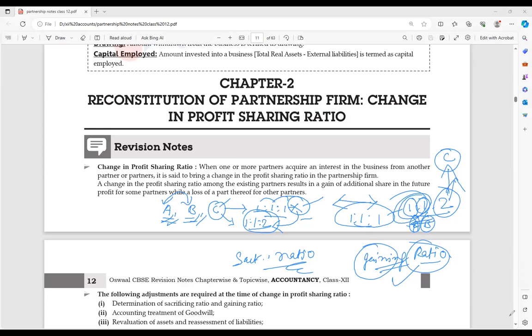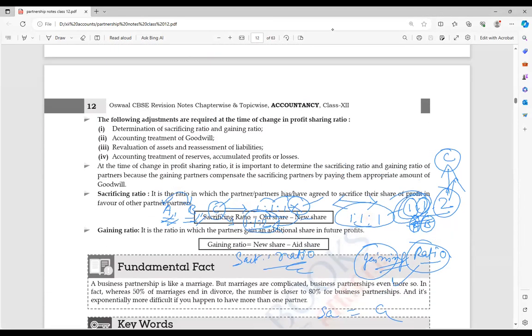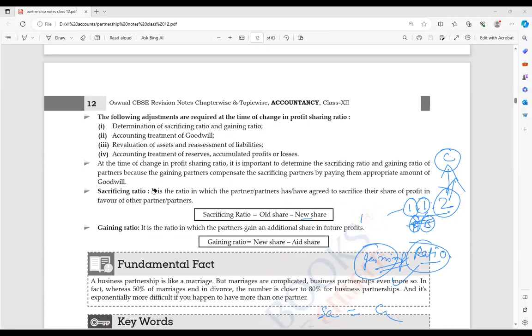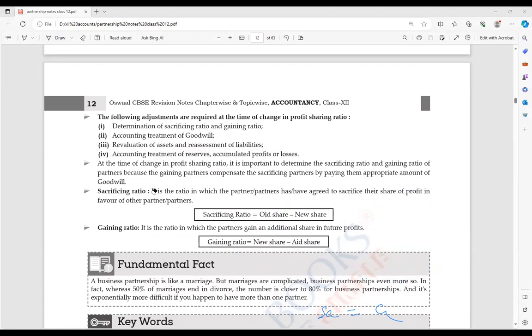Clear? Yes, sir. Indirectly, total sacrificed is always equal to total gain. I hope this part is clear.